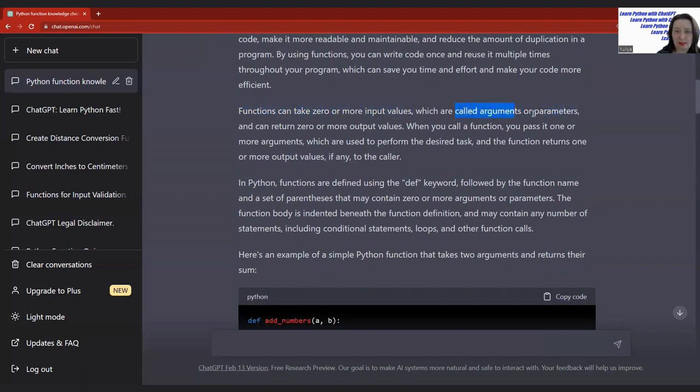In the first question, we already obtained some information about input values, which are called arguments or parameters. Sometimes ChatGPT can give us slightly wrong ideas. This could be a little bit problematic, maybe not that crucial, because later when we learn other things, you will understand, well, wait a minute, ChatGPT informed me that they can be called arguments or parameters, but that's not the case, and we will discuss this.